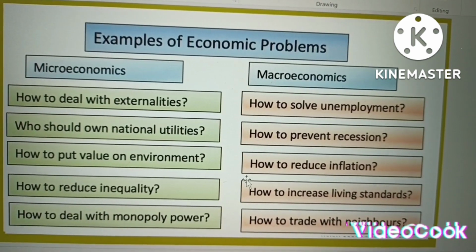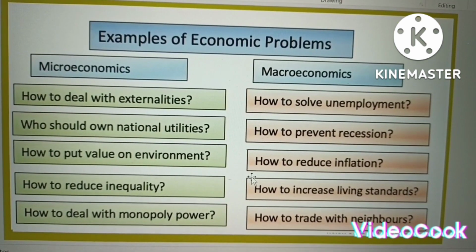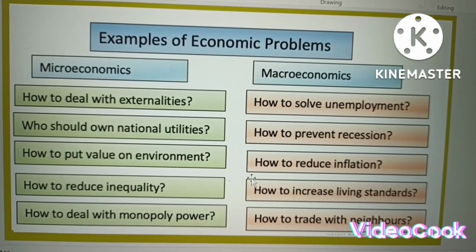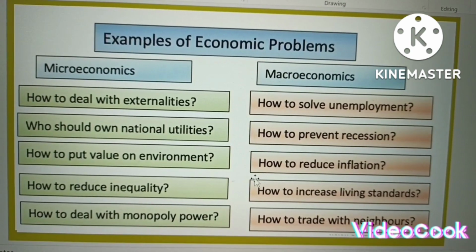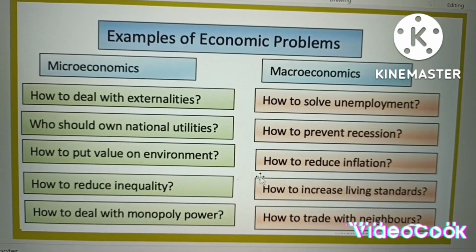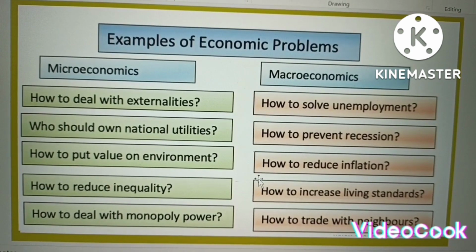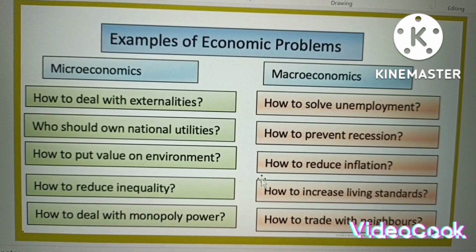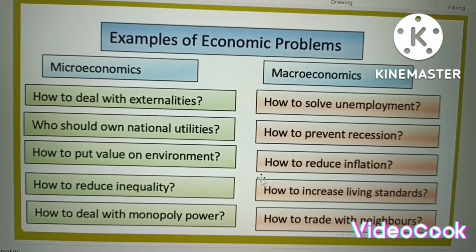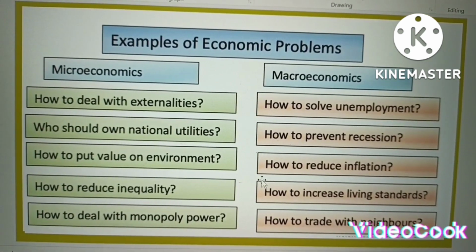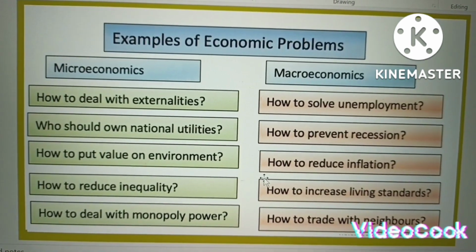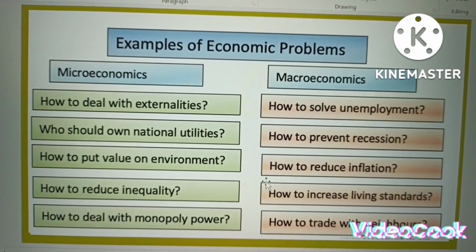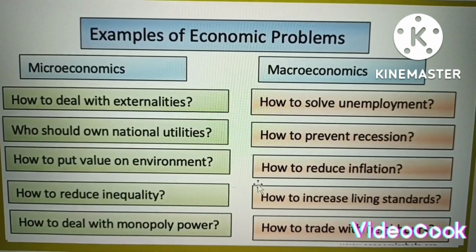These questions are important in economics, in society, and in our lives. So what to produce, how to produce, and for whom to produce are the fundamental basic questions of economics.